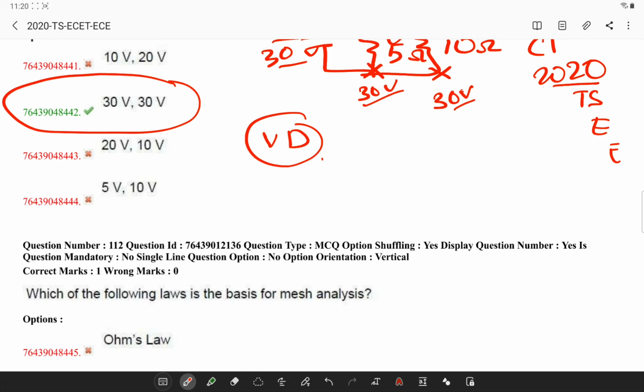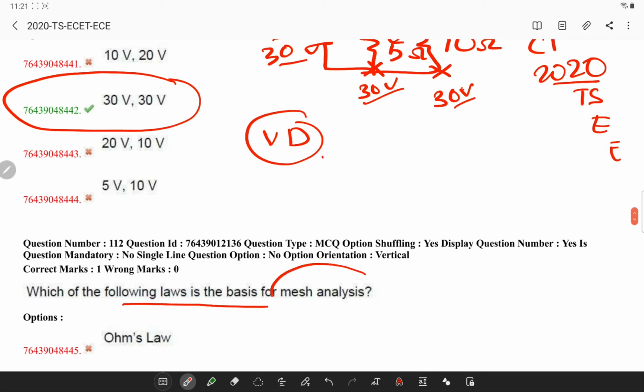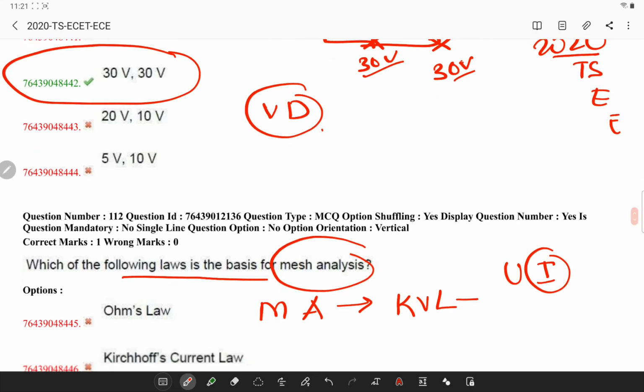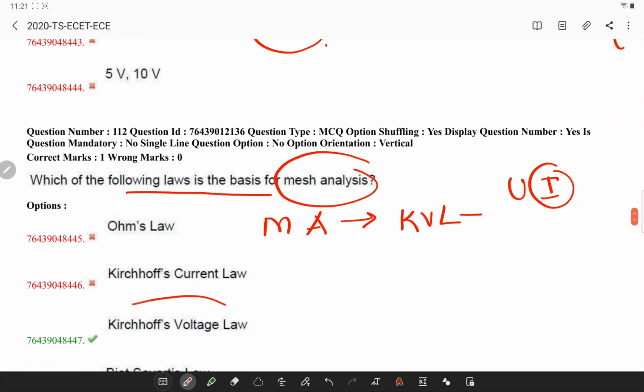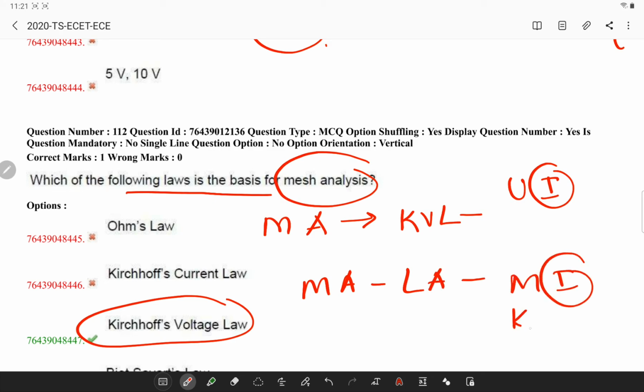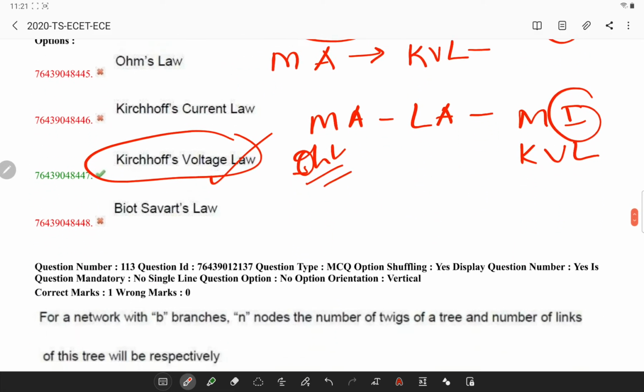Now this will apply to current in a series circuit. Next, which of the following laws is the basis for mesh analysis? Mesh analysis is basically based on Kirchhoff's voltage law, which is used to determine unknown currents in a given circuit. Mesh analysis is also called loop analysis, and after finding the mesh currents using KVL, voltages anywhere in a given circuit can be determined using Ohm's law. So let's go to the next question.